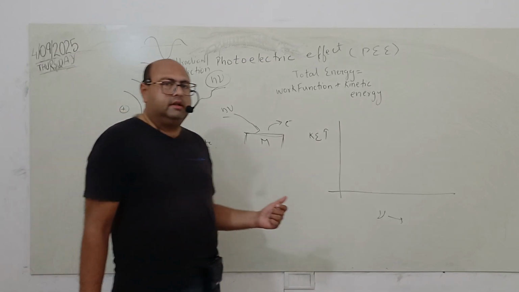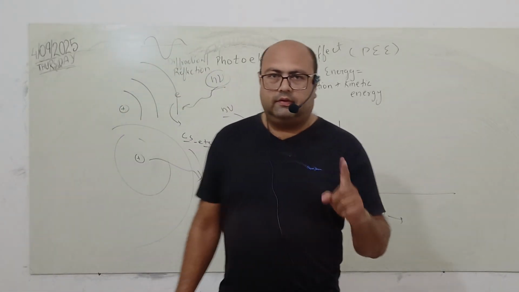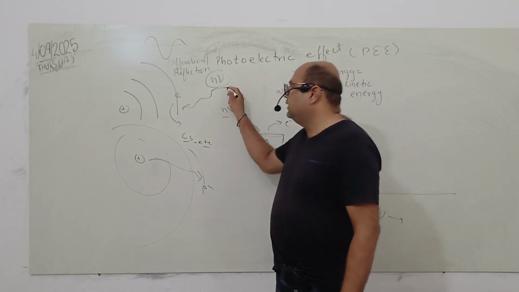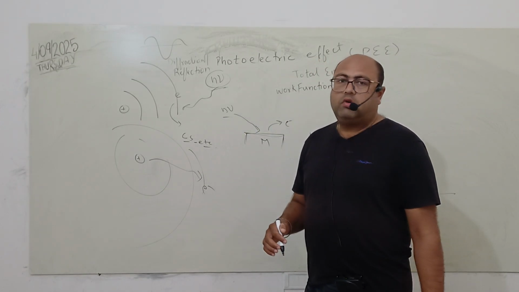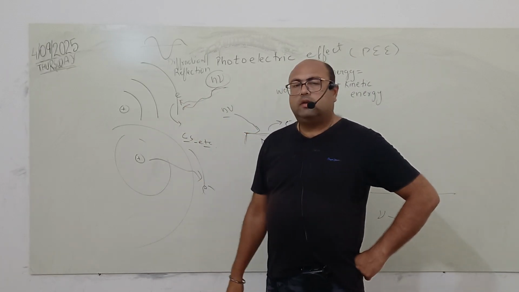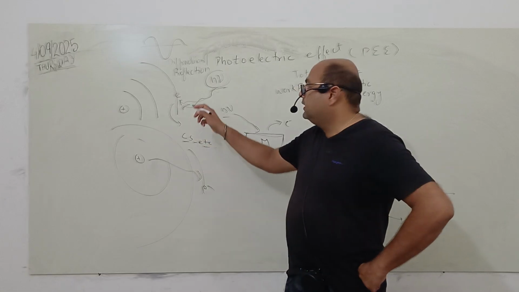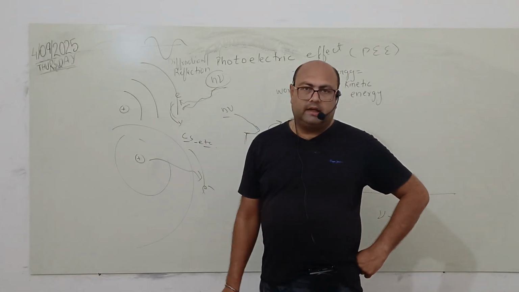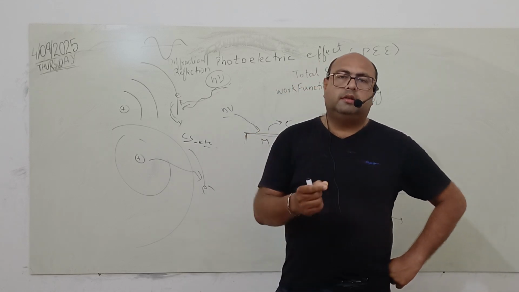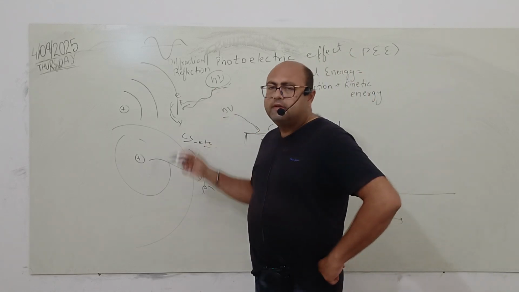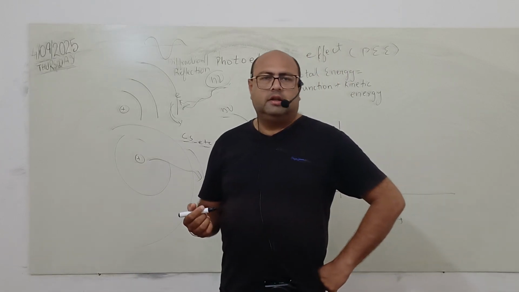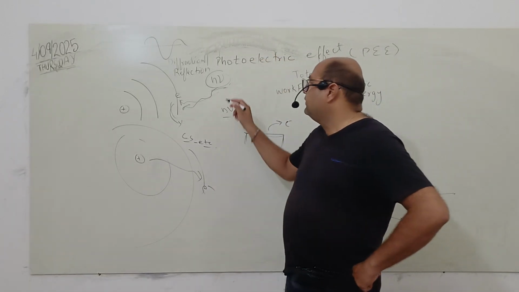In this, first of all, it is demonstrating the particle nature, because we are saying that light of quantum of energy h mu is incident on the electron in the outermost shell and it is knocking it out of the atom. So a minimum amount of energy should be there in this quanta. Well, h is Planck's constant, having the value 6.626 × 10⁻³⁴ joule second. So the only variable is mu.